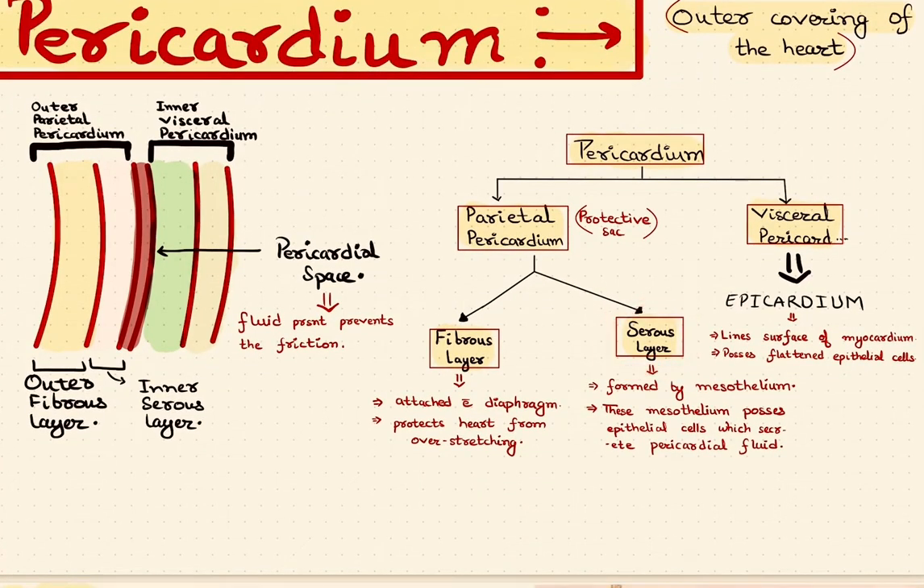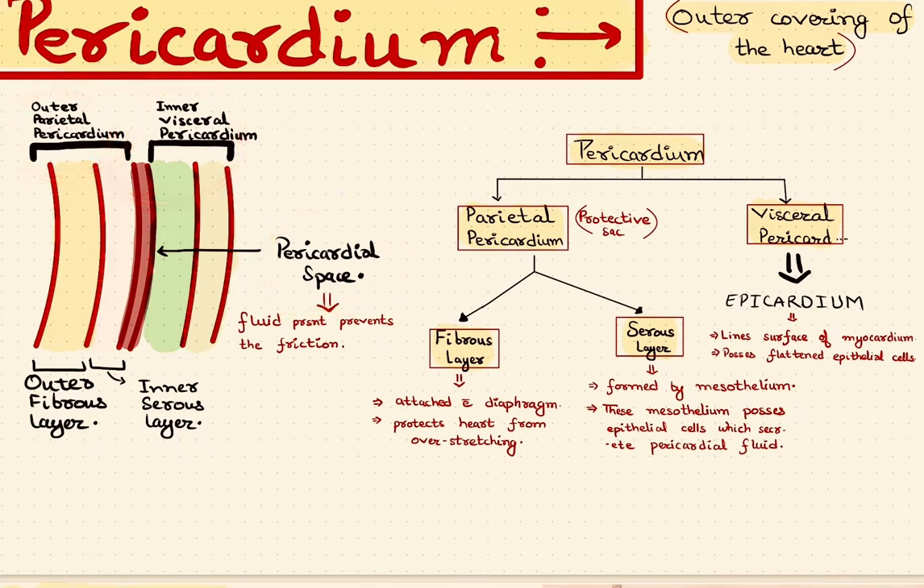Inner serous layer of parietal pericardium is made up of mesothelium, and this mesothelium possesses certain epithelial cells which secrete the pericardial fluid. Now what is this pericardial fluid? Pericardial fluid is the fluid secreted by epithelial cells of the inner serous layer, which is present in the pericardial space, and this pericardial space is the space between outer parietal pericardium